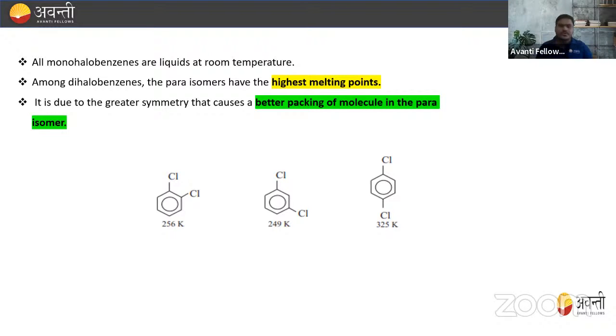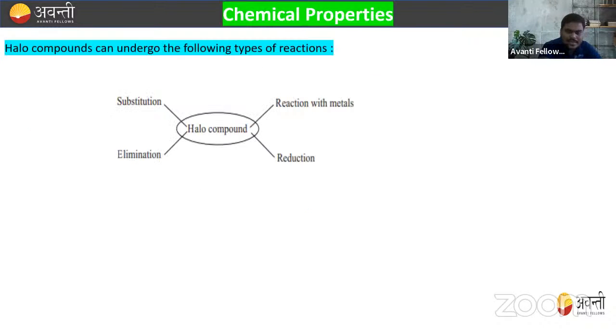If I'm talking about the halogenation of a chlorobenzene at the ortho, meta, and para positions, the highest melting point is shown at the para position, because the greater symmetry causes a better packing of the molecule in the para isomer. Right. So this is all about the method of preparation and the physical properties of the alkyl halide.